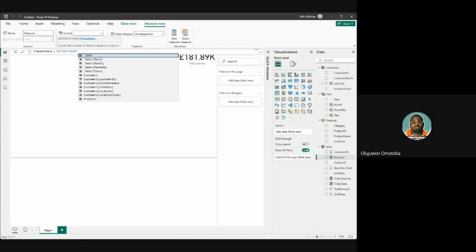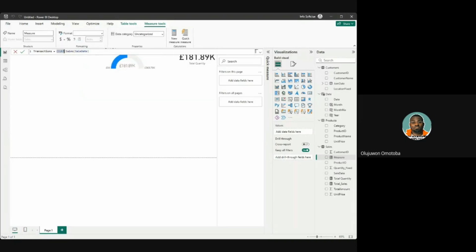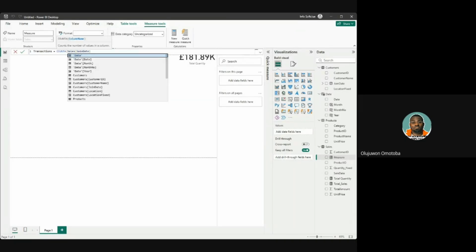Distinct count, number of transactions. How do we find number of transactions from here? Is it how many times the customer came? Sale date. Or let's just do count A, count rows of sale date. Good. This will help us to get the number of transactions.